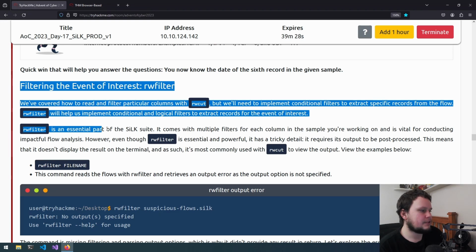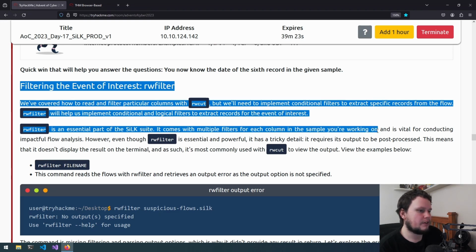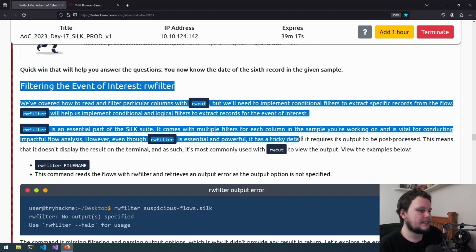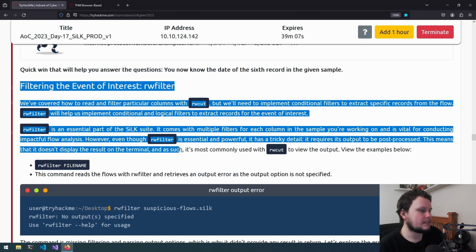rwfilter is an essential part of the SiLK suite. It comes with multiple filters for each column in the sample you're working on and is vital for conducting impactful flow analysis. However, even though rwfilter is essential and powerful, it has a tricky detail. It requires its output to be post-processed. This means that it doesn't display the result on the terminal, and as such, it's most commonly used with rwcut to view the output. So view the examples below.